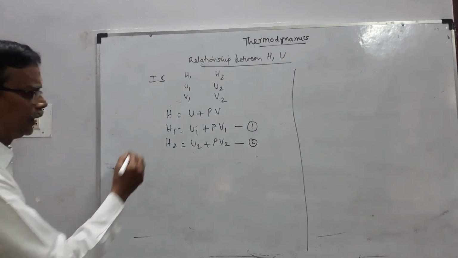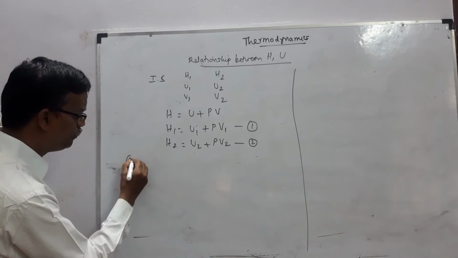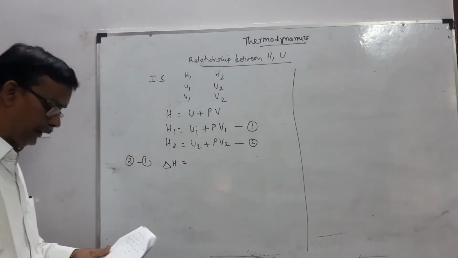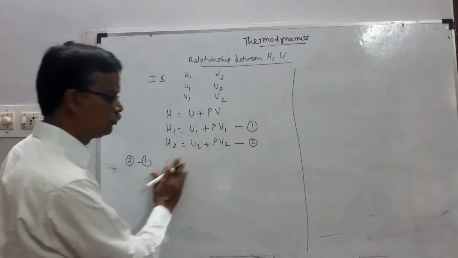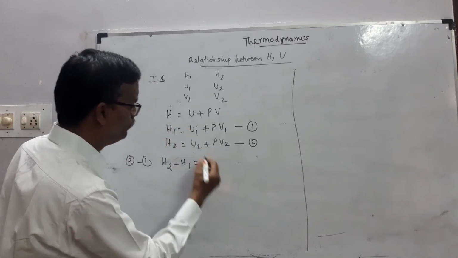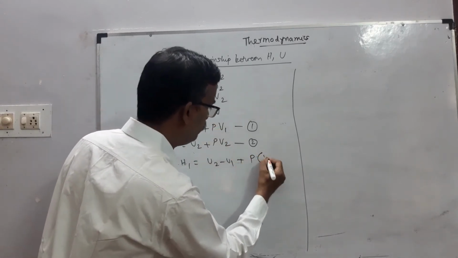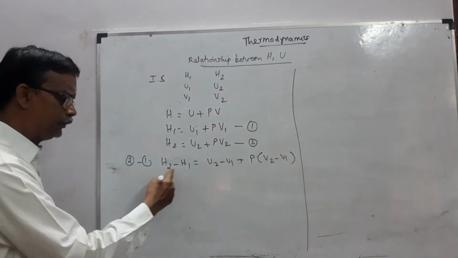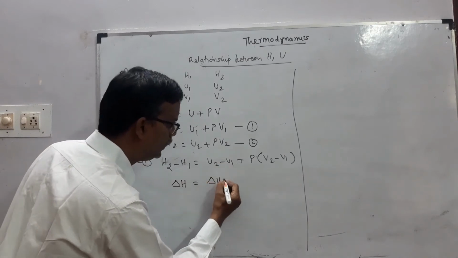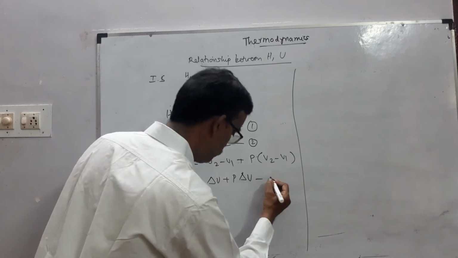To find the change in enthalpy delta H, subtract 1 from 2. So delta H equals H2 minus H1, which is U2 minus U1 plus P times V2 minus V1, taking P common. So the change in the enthalpy is the change in the internal energy plus P into the change in the volume. This is equation number 3.